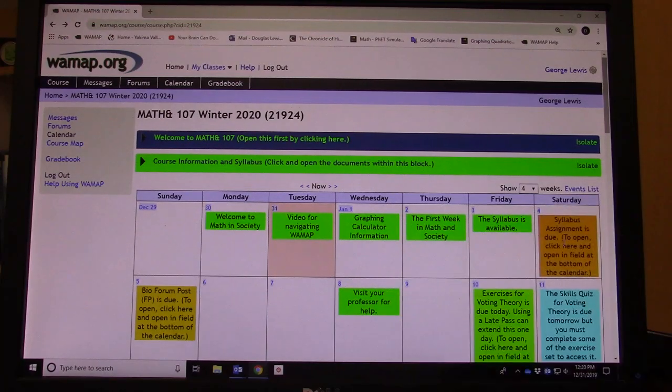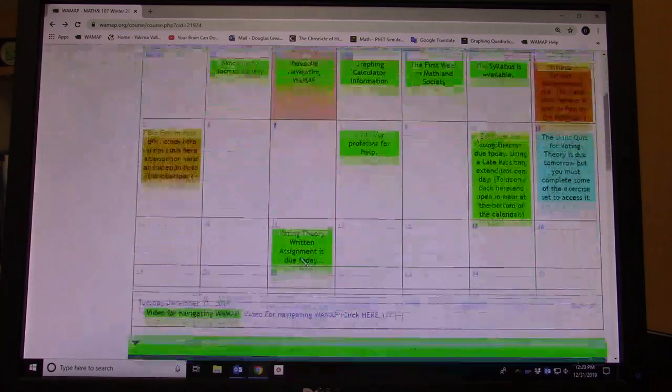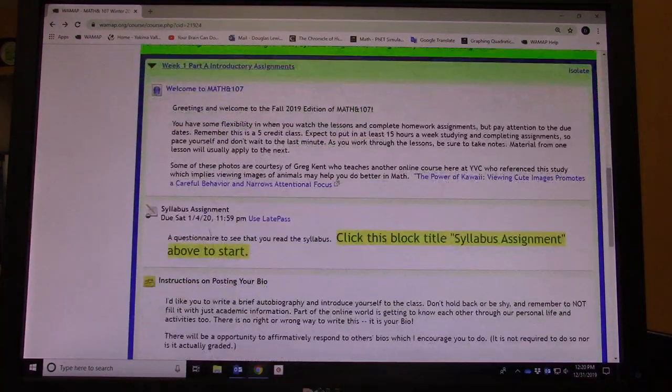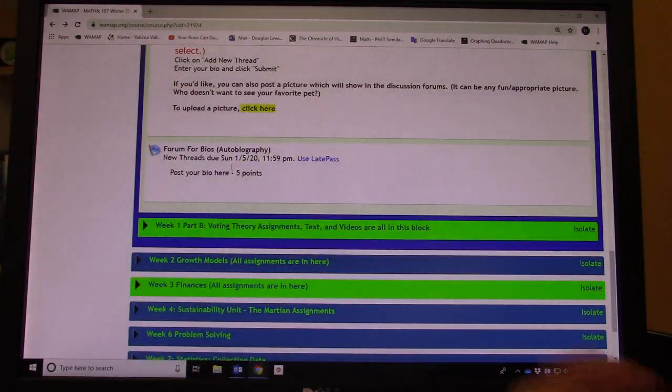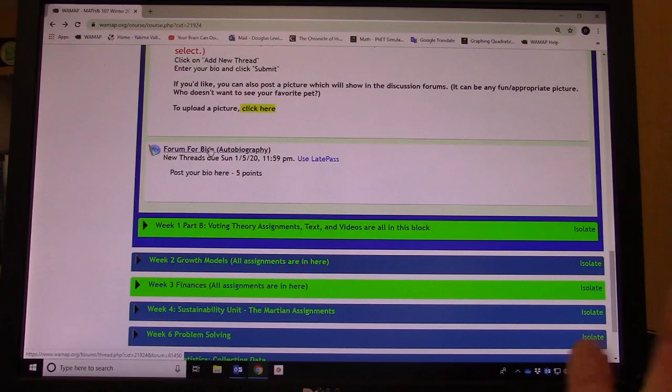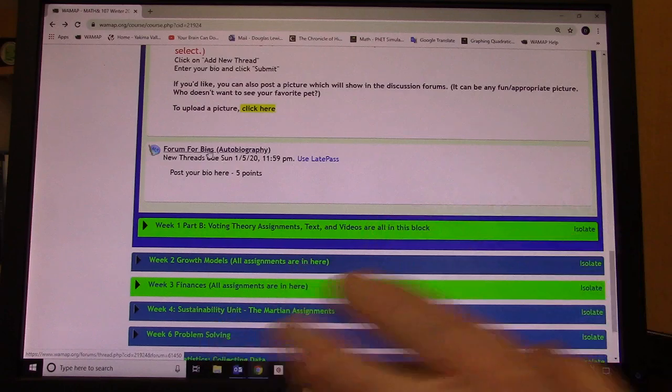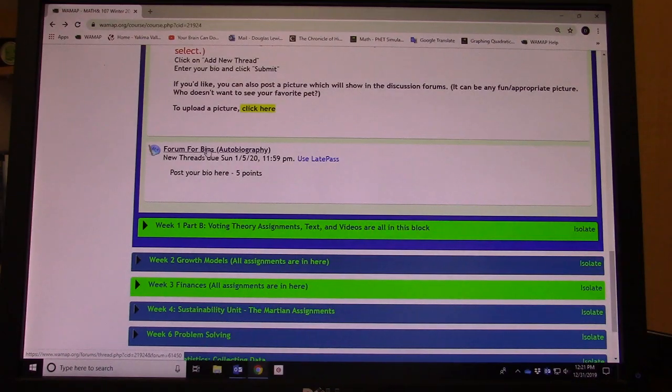You could also access it through the gradebook, but that's really the poorest way to access it. So you can access the syllabus assignment here as well. Then this gives you a little idea of what's expected in the bio, and this is the forum. You can also access the forum where you're posting your bio, which we already did through the calendar. So you can see there's 2 different ways you can access those assignments.